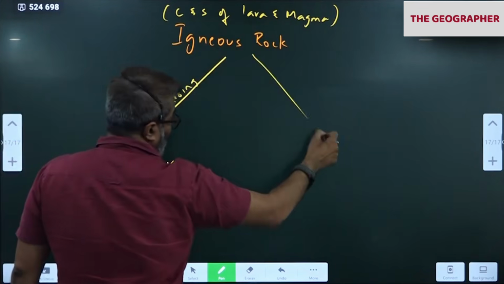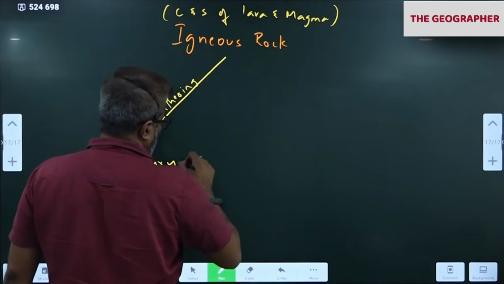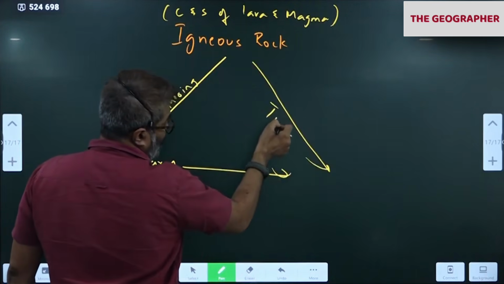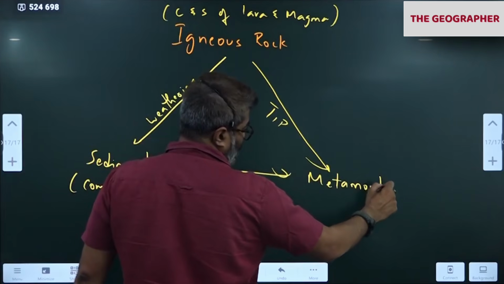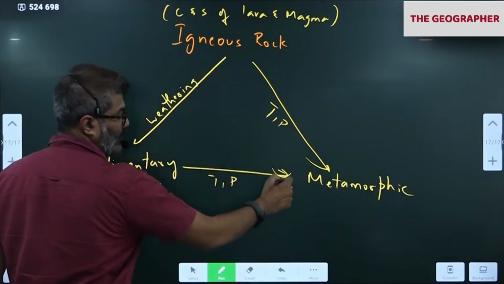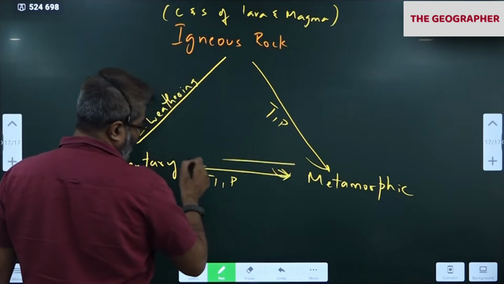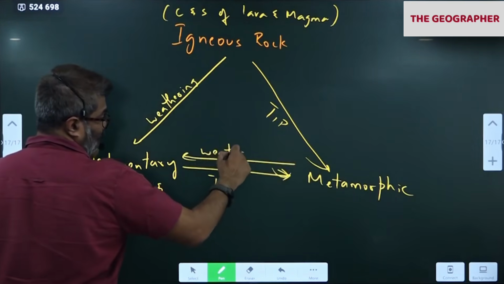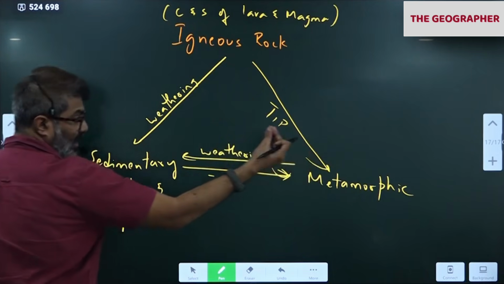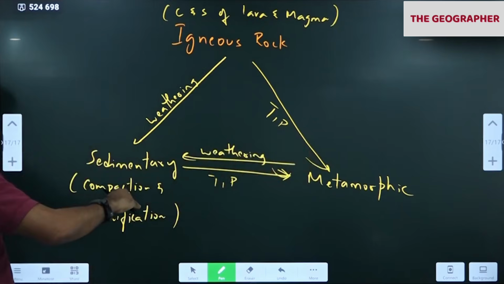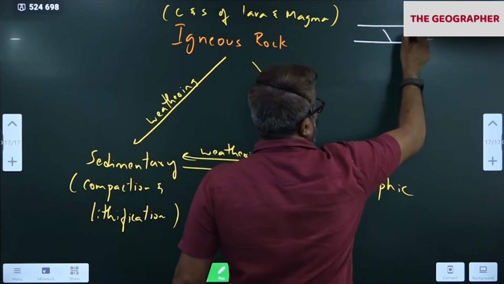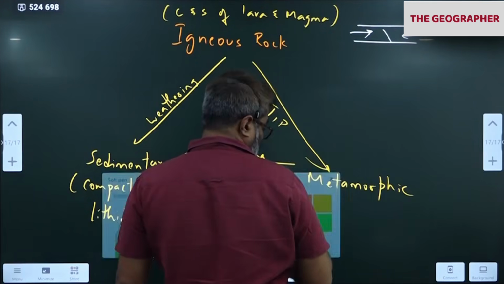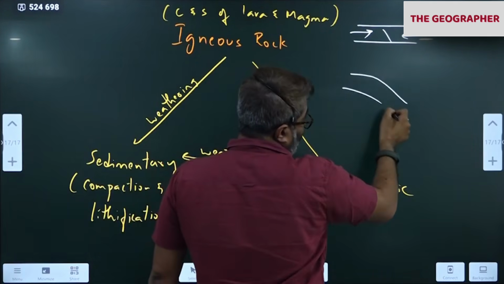So igneous and sedimentary rocks, under extremely high temperature and pressure, will become metamorphic, like this. Again, metamorphic rock will weather. Weathering means disintegration of rock. When it disintegrates, it becomes small sediments. It will become sedimentary. Okay. Finally, when the two plates collide, what happens? I told you, when the two tectonic plates collide, like this, one of the plates has to subduct. When the tectonic plates collide, the subduction takes place.